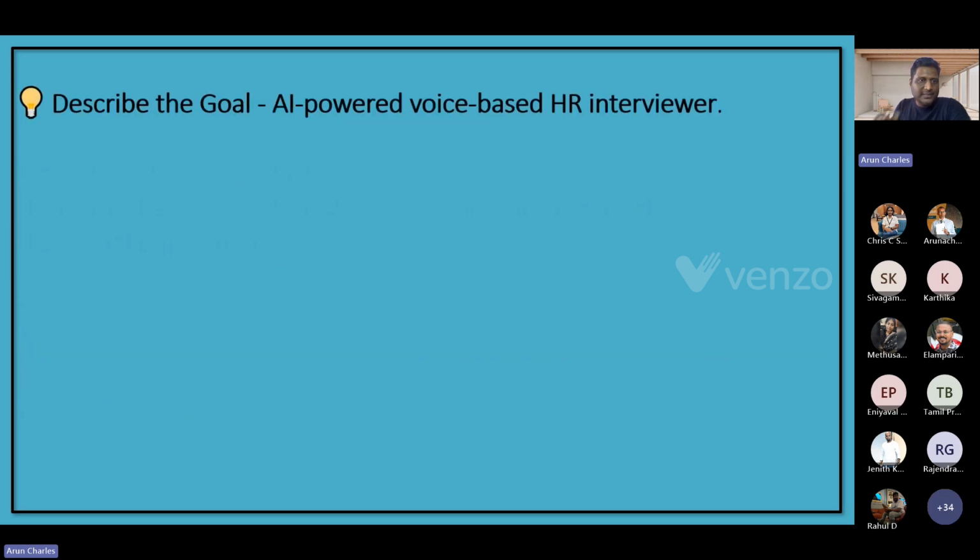First thing, as I said, we have to describe the goal. So what's the goal here? We are going to build an AI-powered, voice-based HR interviewer. Like a human HR, we are going to build an AI which will act like a human.